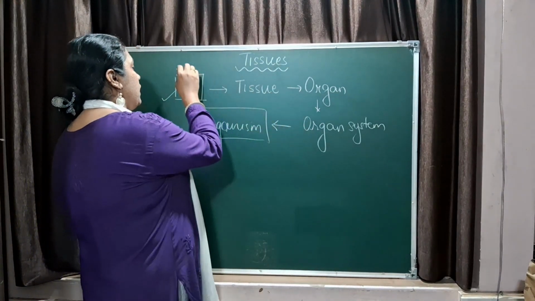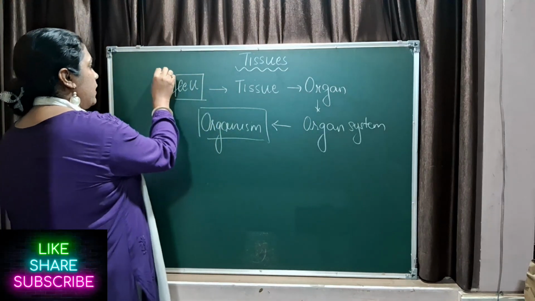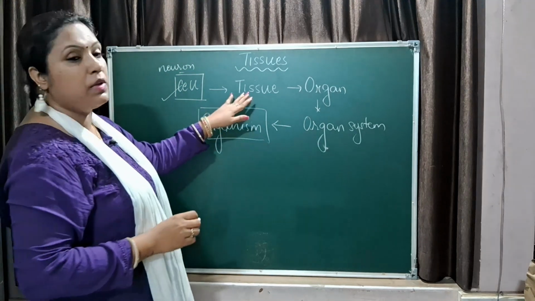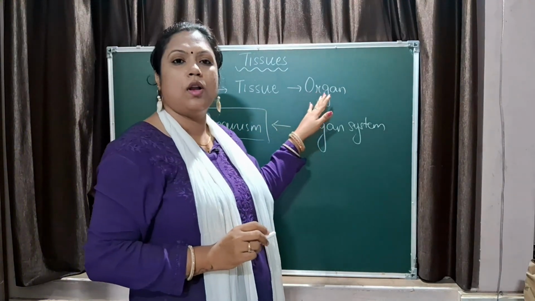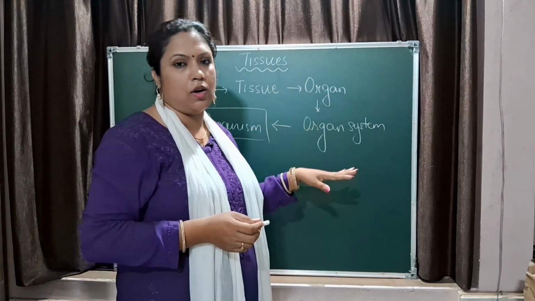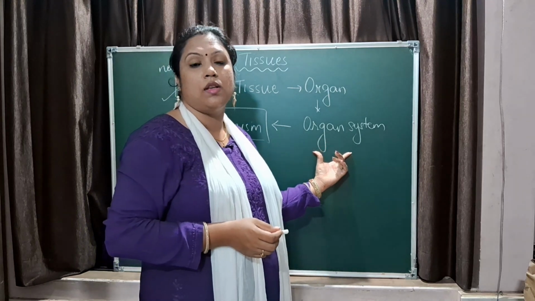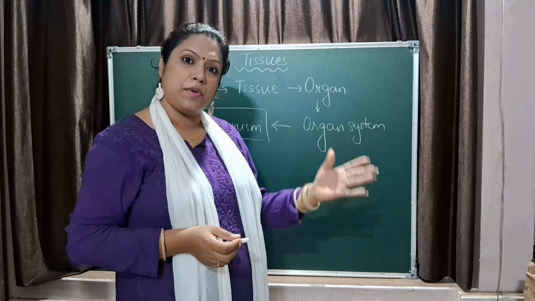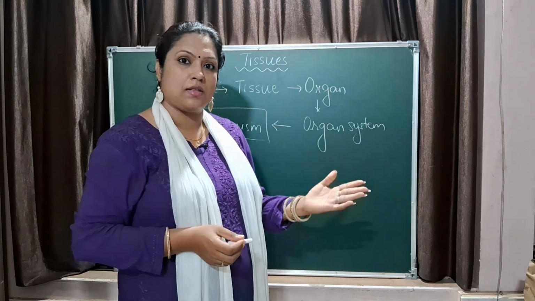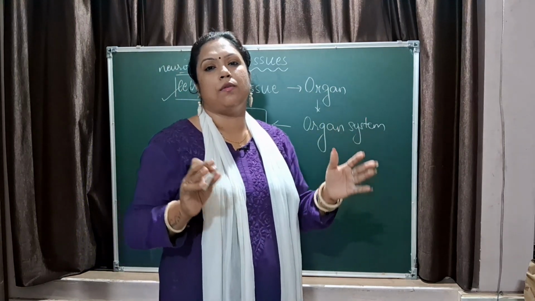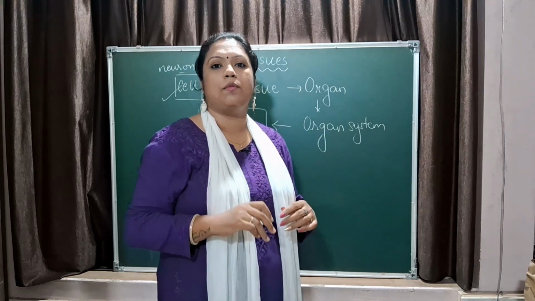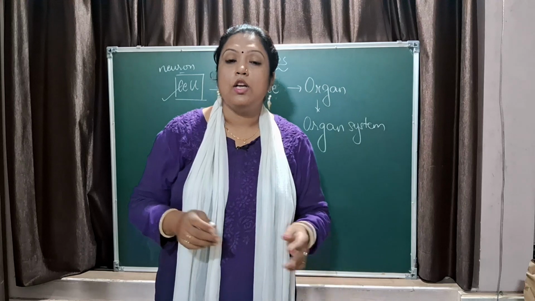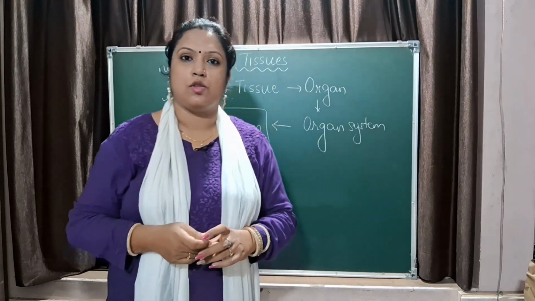Now for example, suppose you have got a cell like neuron. So neurons will combine to form the nervous tissue. Nervous tissue will all come together to form brain, spinal cord. They will make an organ system called the nervous system. Similarly, there is circulatory system, muscular system, integumentary system, digestive system, respiratory system. All will combine to form organism, that is human being or animals. Is that clear? So let us proceed with the plant tissue first.